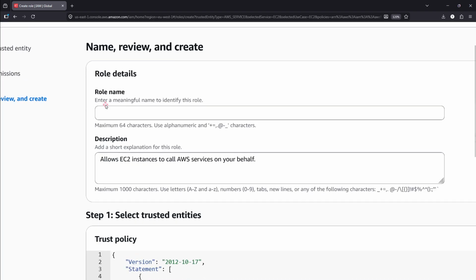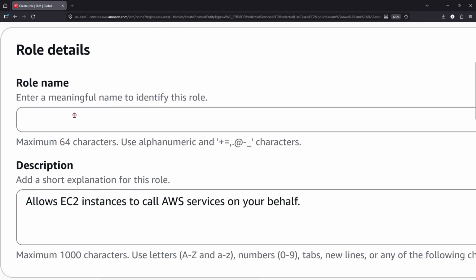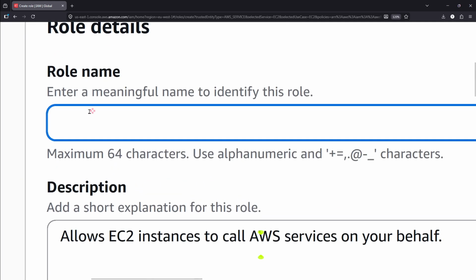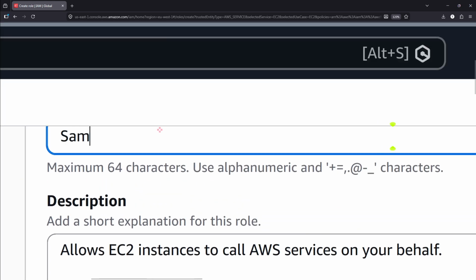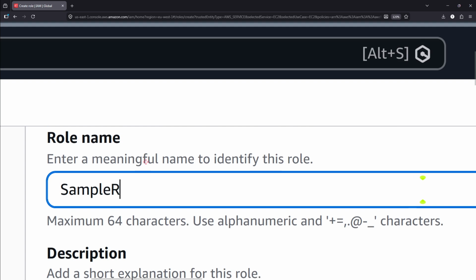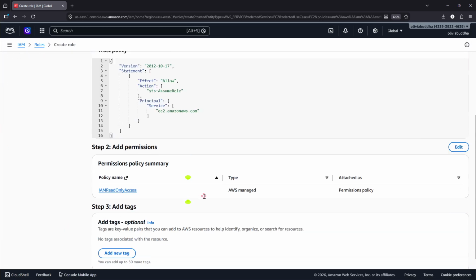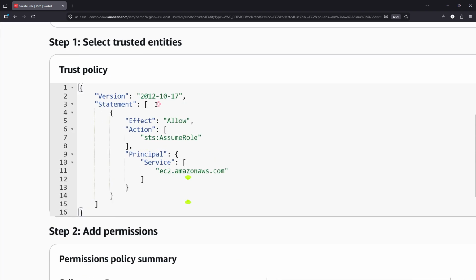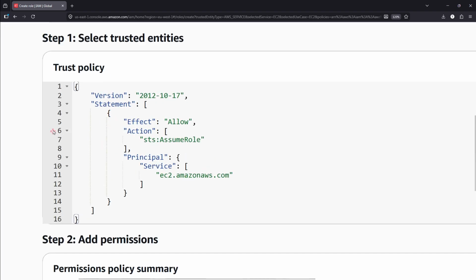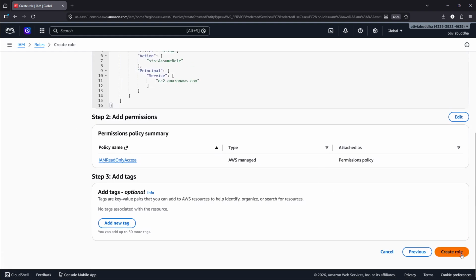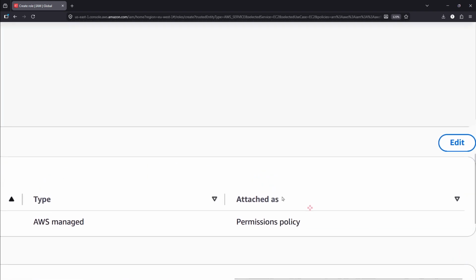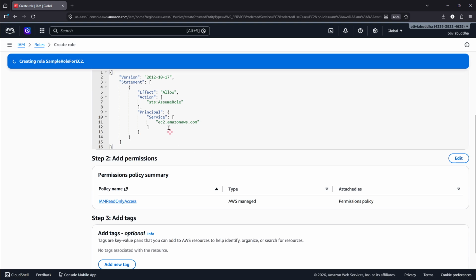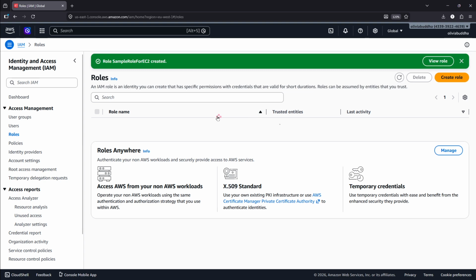Okay, so you can now give the role a name so that you know your own role name, because there are other roles in AWS. So I can just name this role maybe sample role for EC2. Okay, so like this. Good, you can add a description, but that's enough. And this is like the JSON code here in this case. You don't even need to worry about that. Okay, so when I scroll down, then click on create role at the bottom right corner there. Okay, and then our role is simply created right away.